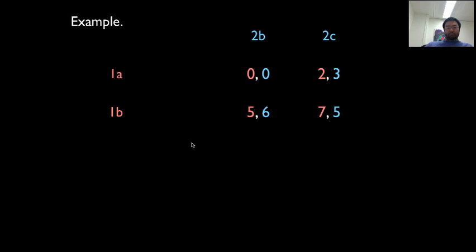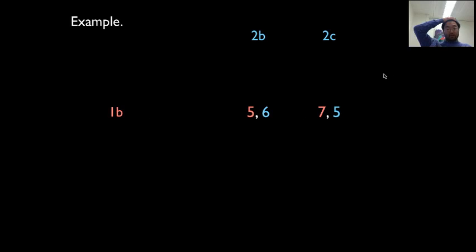Okay, now about here. What kind of domination do we have? Well, now in this smaller game, I think 5 is bigger than 0, 7 is bigger than 2. So in other words, for person 1, playing B is always better than A. And the name for that is strong domination. So person 1, B is always better than A. 5 is bigger than 0, 7 is bigger than 2. 1B strongly dominates 1A. So therefore we're going to get rid of 1A.